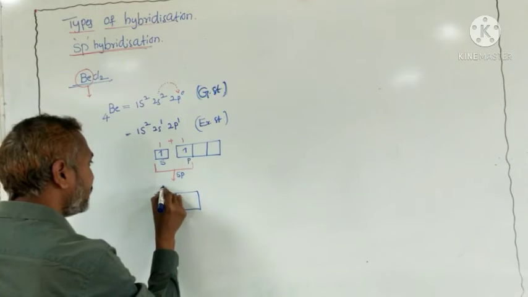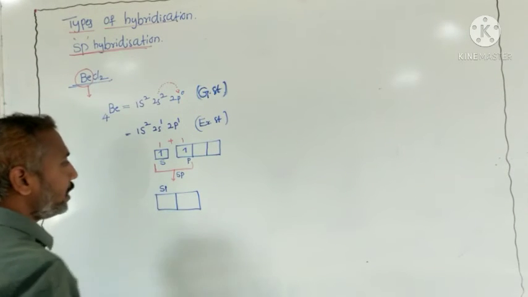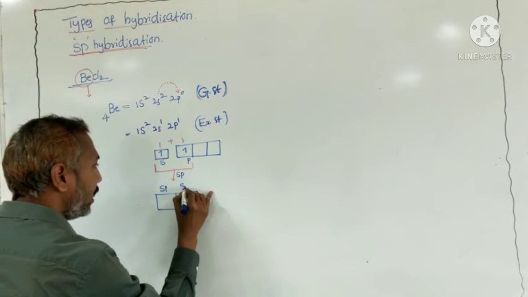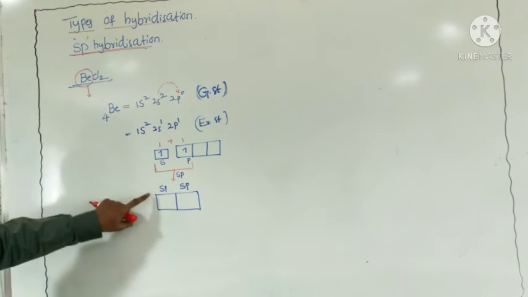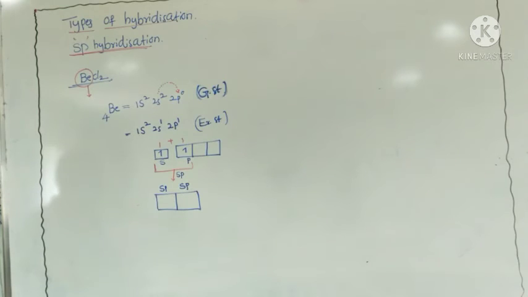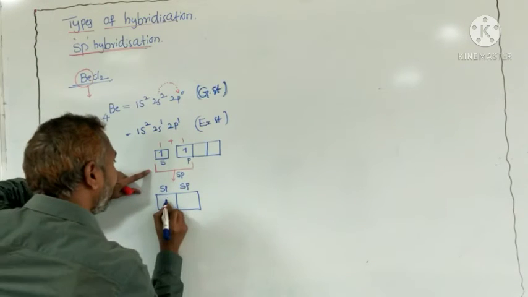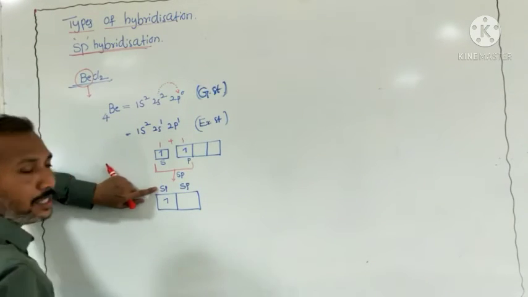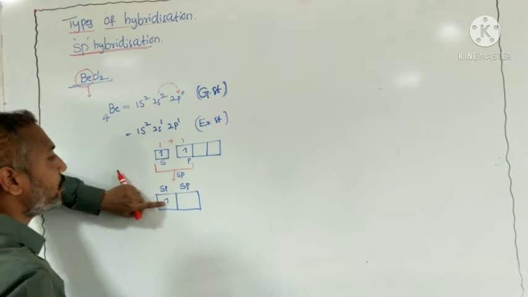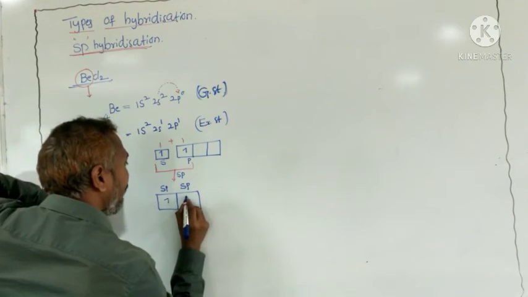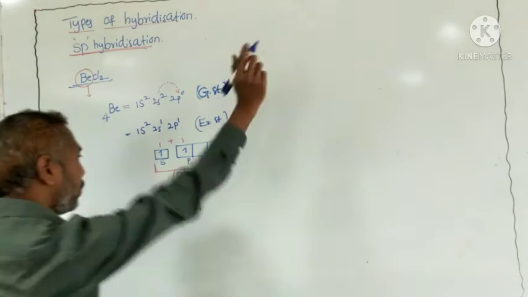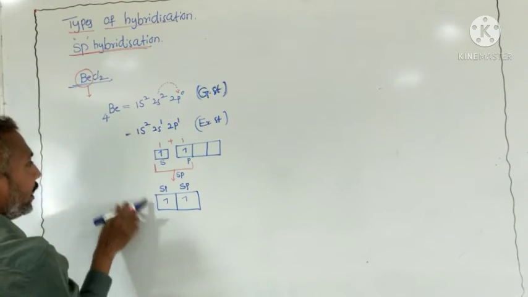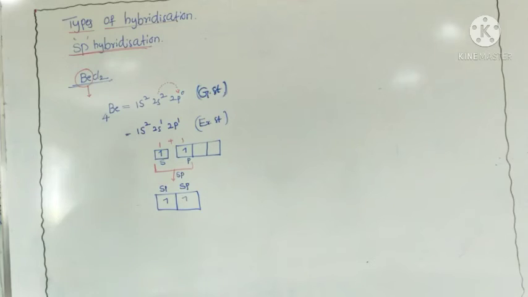So one is an sp hybrid orbital, and the other is also an sp hybrid orbital. Two equivalent hybrid orbitals are formed. How many electrons are there? One sp hybrid orbital contains one electron, as well as the other sp orbital containing one electron. These are the hybrid orbitals of beryllium.